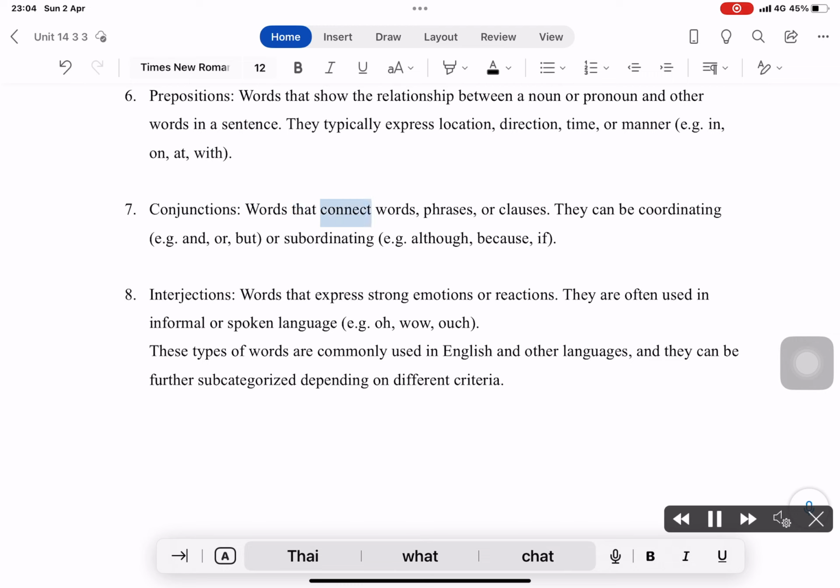Conjunctions: words that connect words, phrases, or clauses. They can be coordinating, e.g. and, or, but, or subordinating, e.g. although, because, if. Interjections: words that express strong emotions or reactions. They are often used in informal or spoken language, e.g. oh, wow, ouch. These types of words are commonly used in English and other languages, and they can be further subcategorized depending on different criteria.